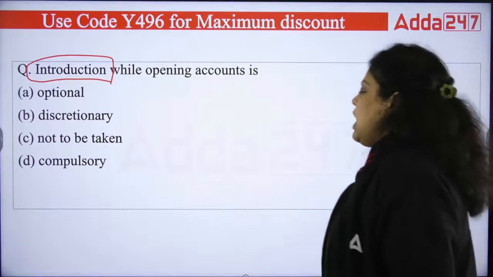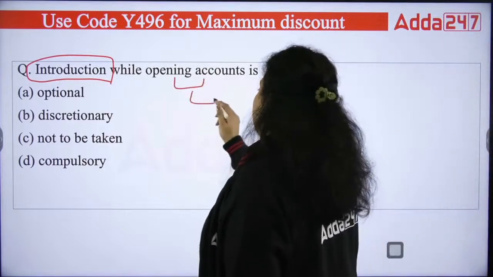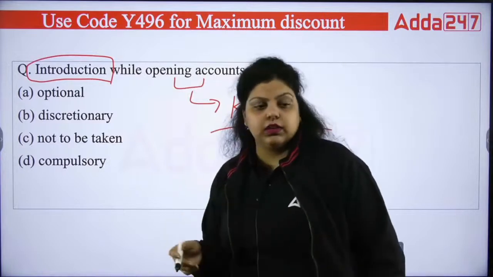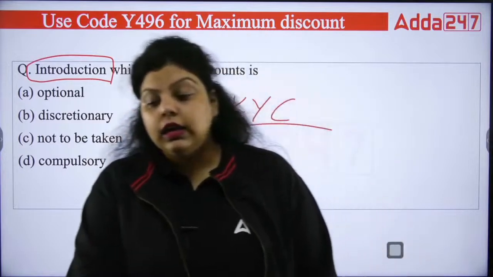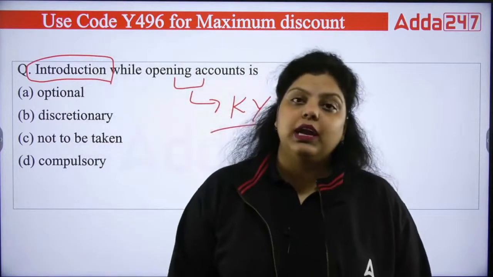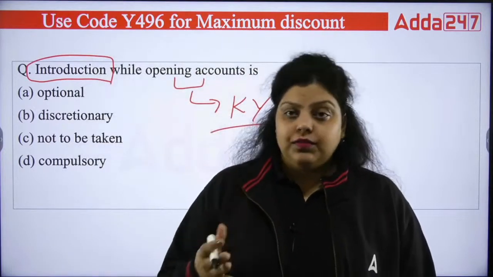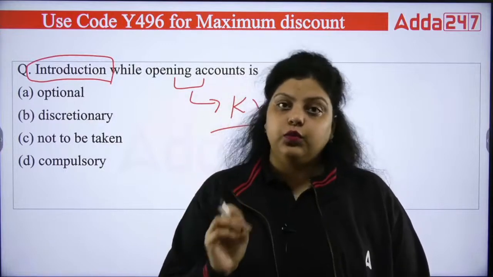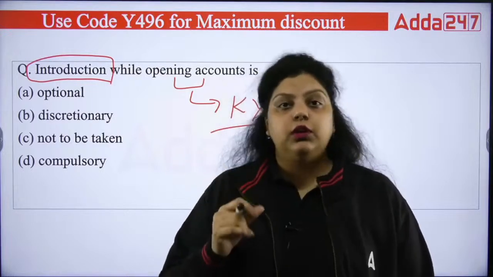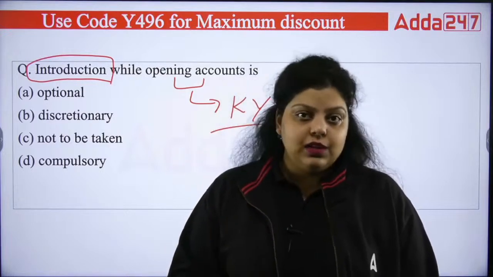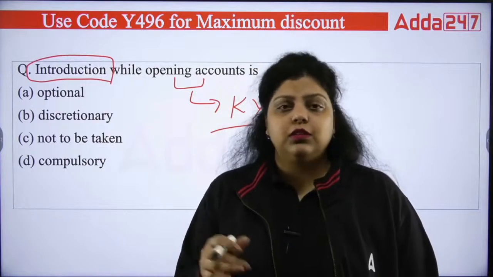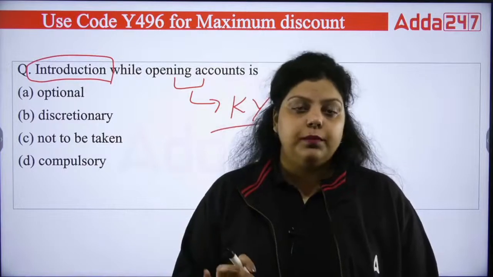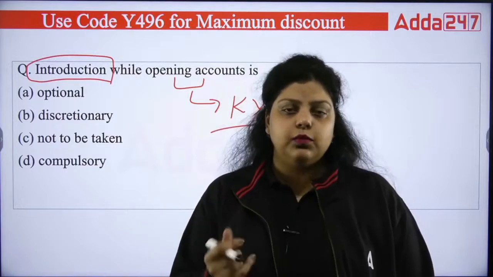Now, when we open an account, we have to give the KYC. We have to go through the KYC process. KYC is the Know Your Customer process. In the Know Your Customer process, what we are actually doing is giving our identity to the bank. So photo identity proof, address proof and a photograph of the person have to be given to the bank, so that the bank will identify the person and will know whether this person is a fraud or defaulter or not. That is why you have to perform the KYC process.